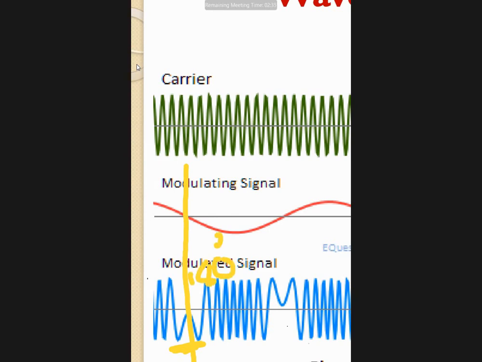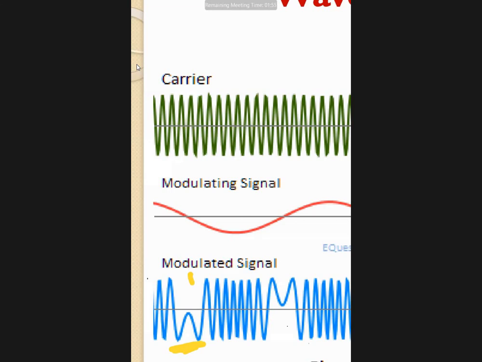Again, whenever the signal goes to the positive level from the negative level, one more phase shift is there at this point, and the phase shift is again 180 degrees. Is it clear? Yes, ma'am. So in this way, for each and every level change in the message signal or modulating signal, there will be a 180 degrees phase shift for the modulated signal. This type of modulation is known as phase modulation. It is very clear now.